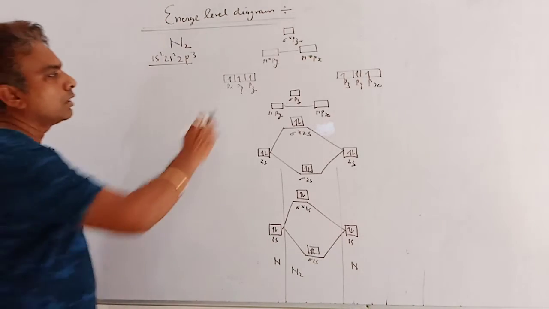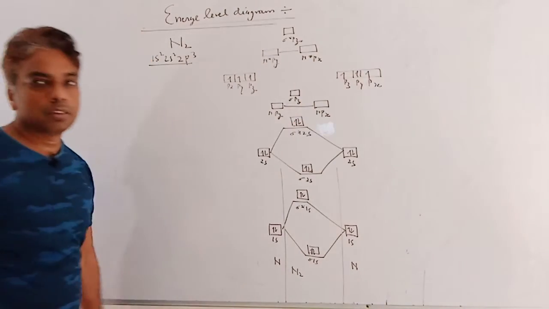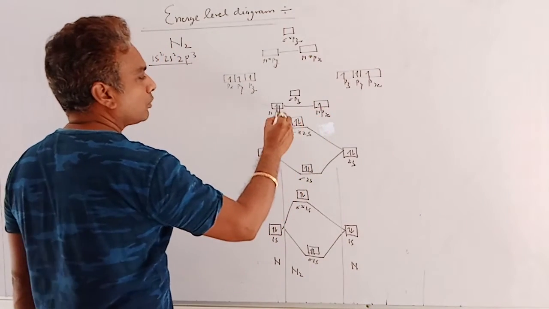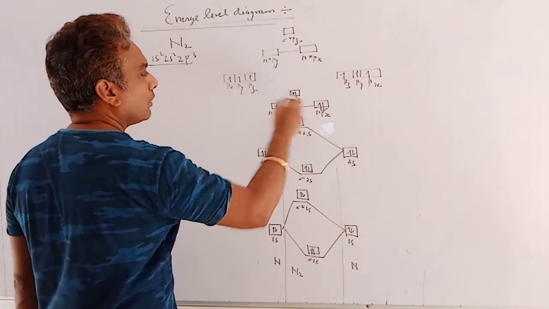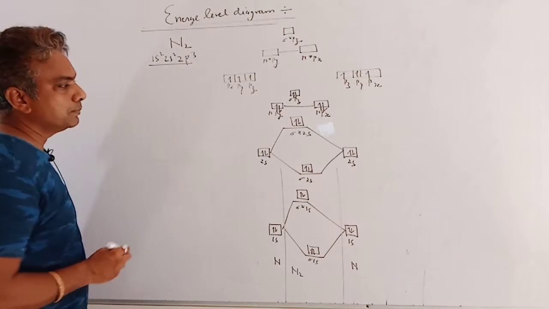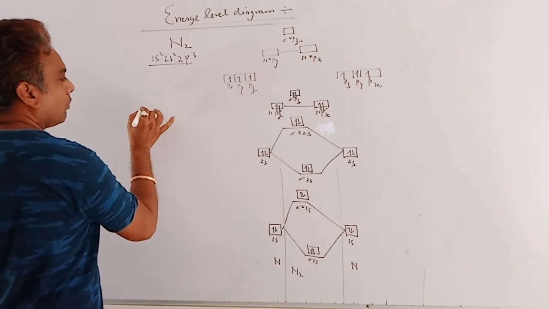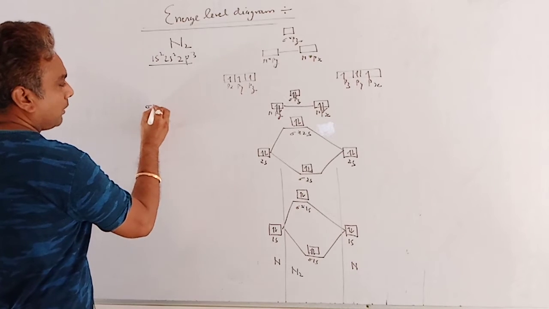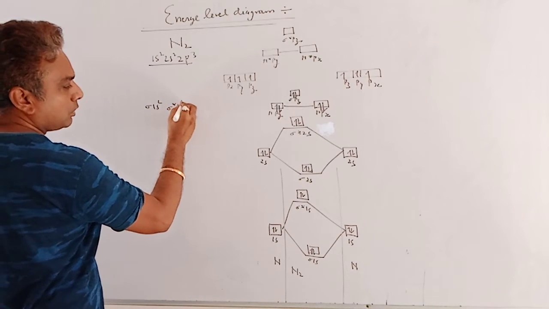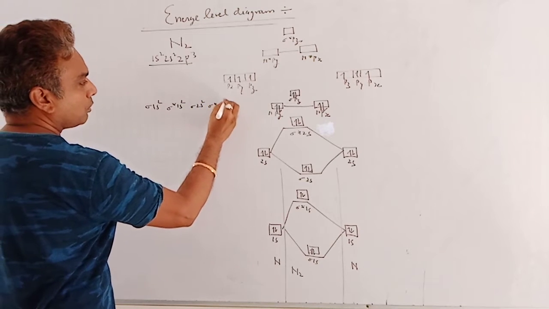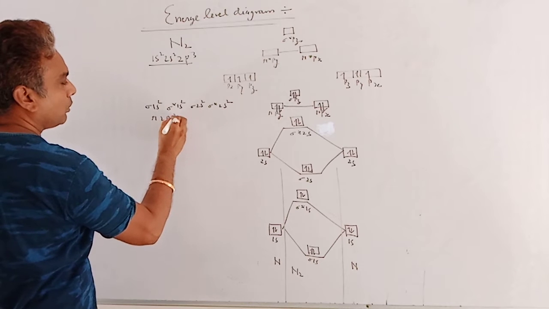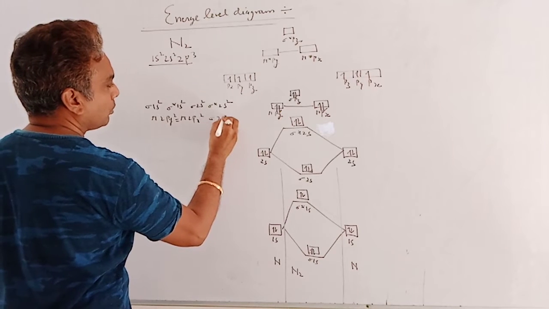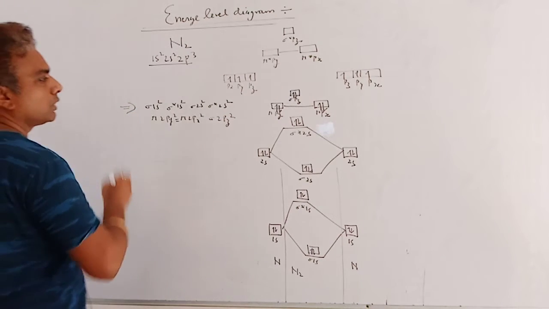The total number of electrons is 1, 2, 3, 4, 5, 6. So the filling of electrons is 1, 2, 3, 4, 5, 6. Now what is the molecular configuration? Right from the lowest energy orbital: sigma 1s2, sigma asterisk 1s2, sigma 2s2, sigma asterisk 2s2, pi 2py2, pi 2px2, then sigma 2pz2. This is the molecular configuration.